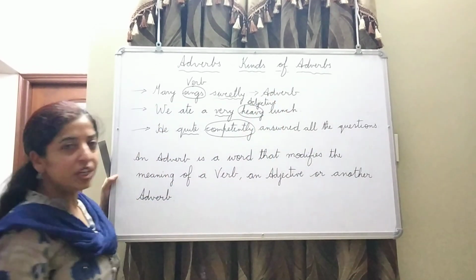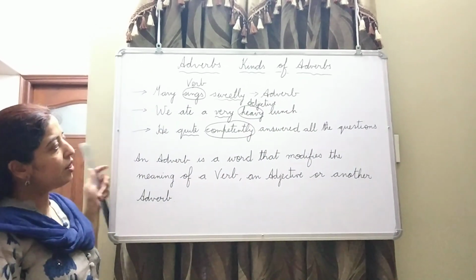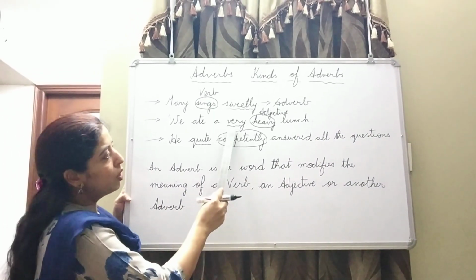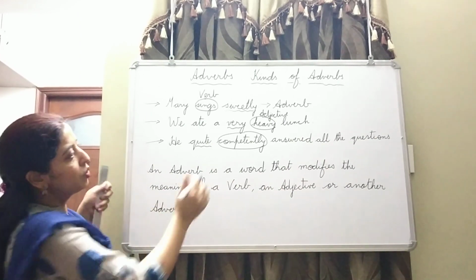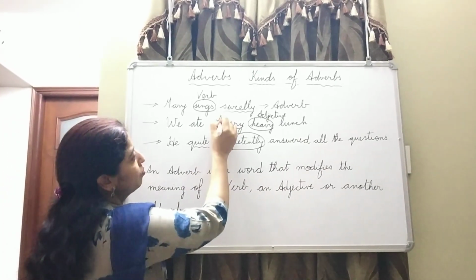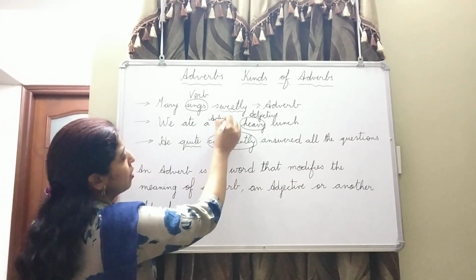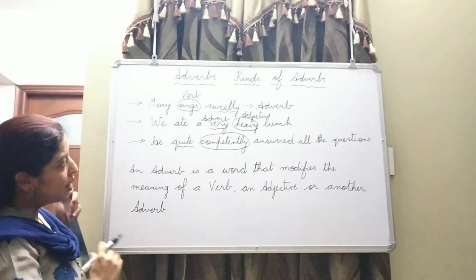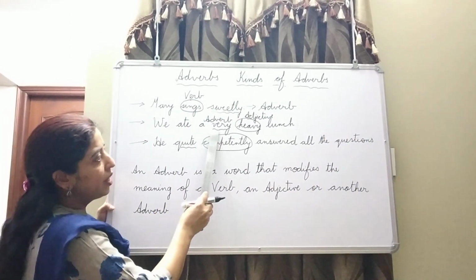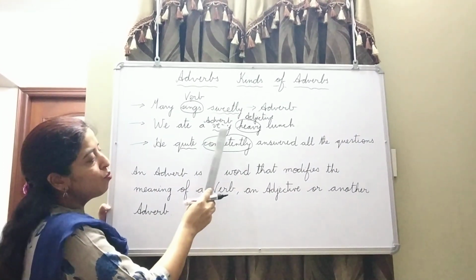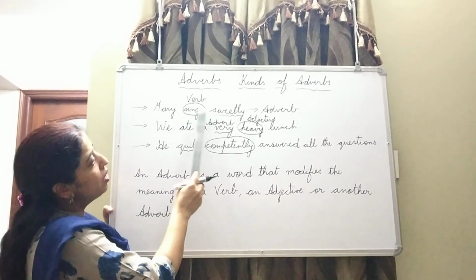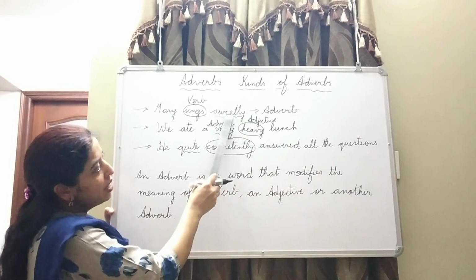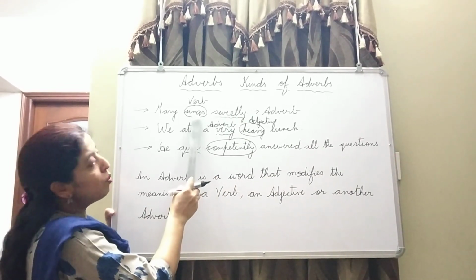Heavy is adjective. Now in this case you can see the word very is underlined. What is this very? This is adverb. In the second sentence, adverb is modifying adjective. In the first one, adverb sweetly is modifying the verb sings.